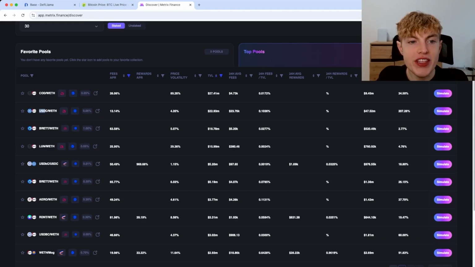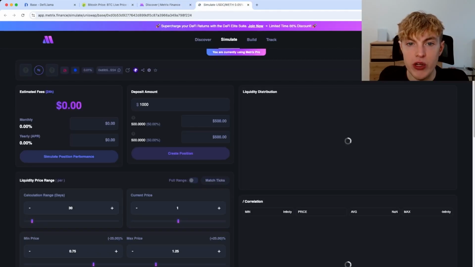First, let's take a look at this USDC to wrapped ETH pool over on Uniswap and BASE. This is a very blue chip position. It says it has a fees APR of 13%, but don't worry, when we select our range and tighten up the range, the fees APR can rise. Now let's go ahead and simulate it in a new tab. So I'm going to right click on simulate, open it up in a new tab.